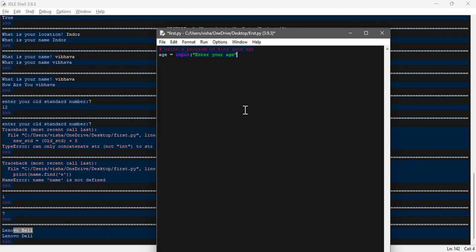Then we write the if condition: if age is greater than or equal to 18, then termination, and we need a print function.